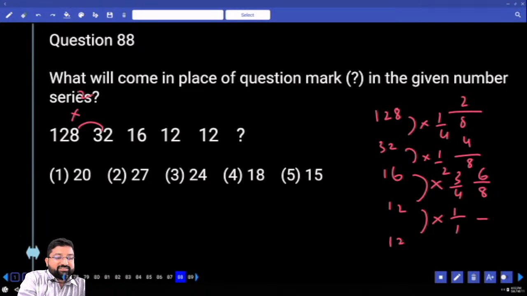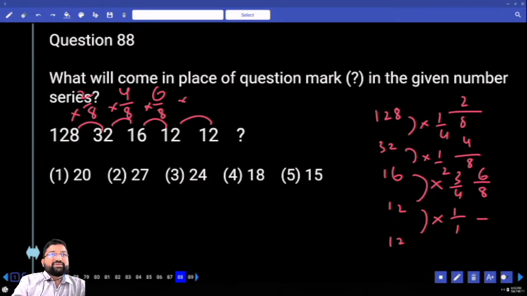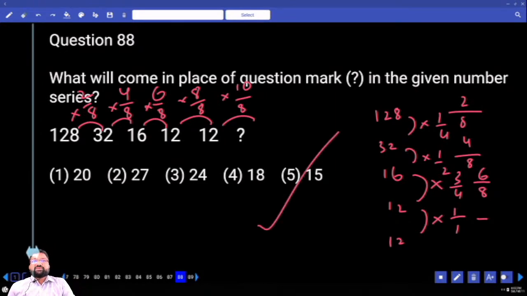This is where the whole story lies. Into 2 by 8, into 4 by 8, into 6 by 8, into 8 by 8, into 10 by 8, into 12 by 8, which is 1.5. 12 by 8 is 1.5, into 10 is how much? Clear? And this type of fractions, product of fractions, obviously you will get it in the exam. పక్కా ఇస్తాడు. కానీ ఎట్లా గెస్ చేయాలో ఒక ఐడియా అయితే క్రియేట్ అయింది కదా మైండ్లో.